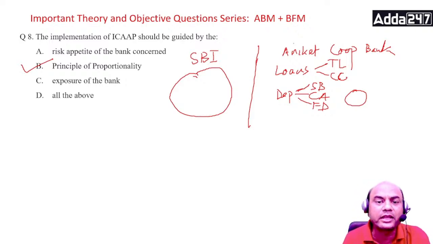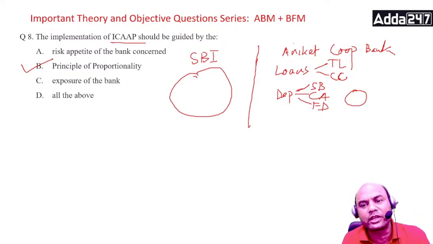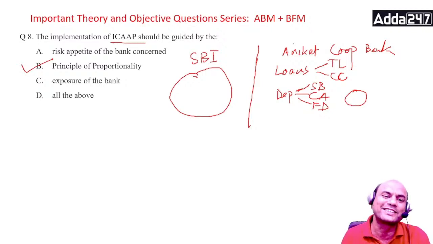The bigger the bank, the more complex the problems and the products, and accordingly we have to change it. We have to change the ICAAP also. If the same ICAAP document were used for Aniket Cooperative and for SBI, SBI would laugh at it. It would say, what is this?